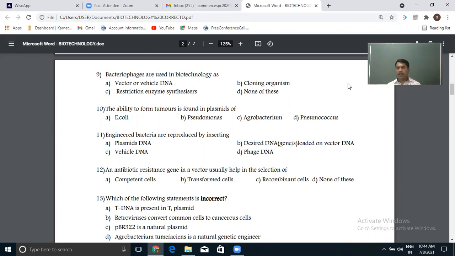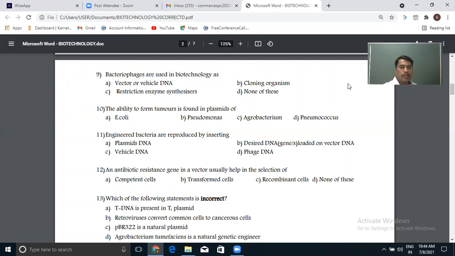After taking that recombinant DNA, now the cell is called a transformed cell. Okay, not recombinant. We don't use this cell as a recombinant cell. We use recombinant DNA, not cell. So that is the term given here, just to confuse you.